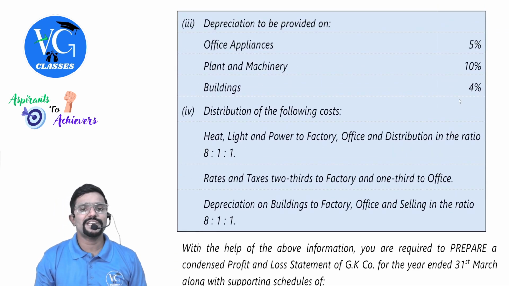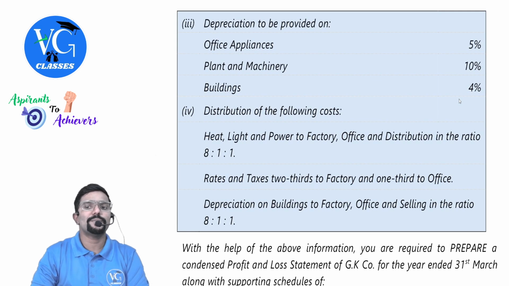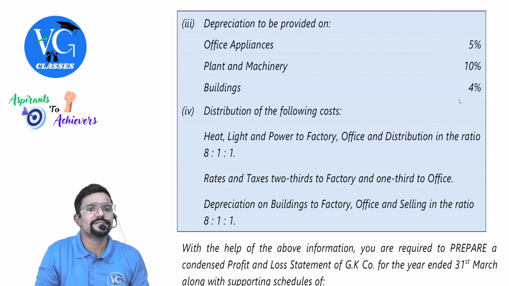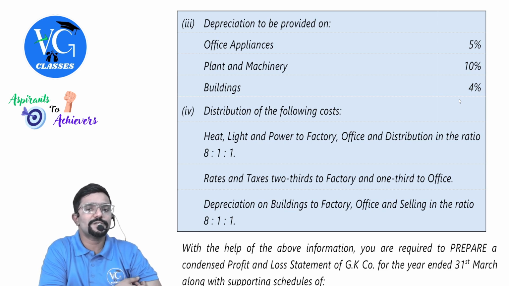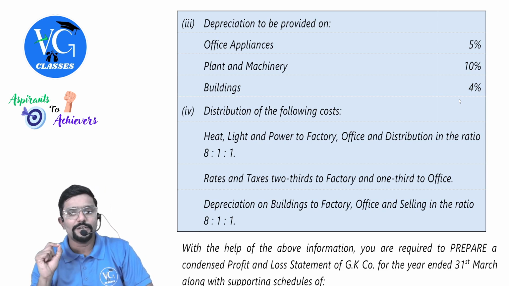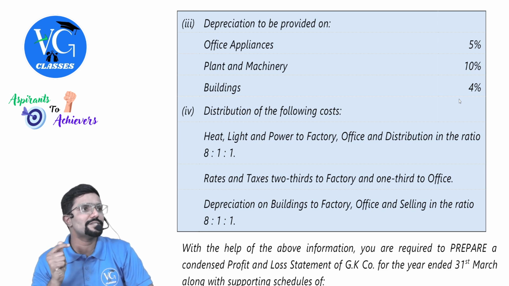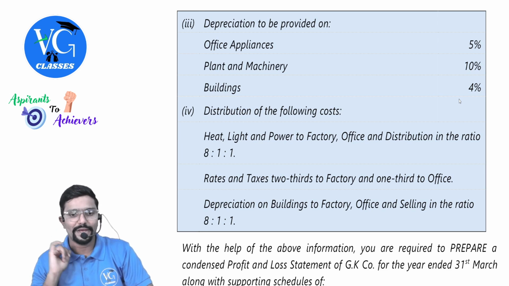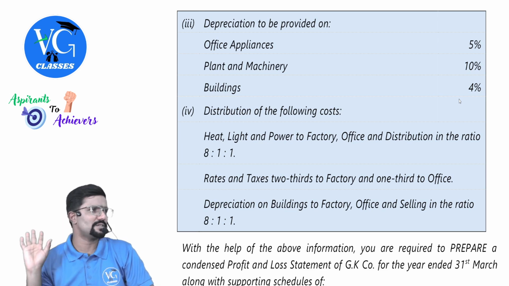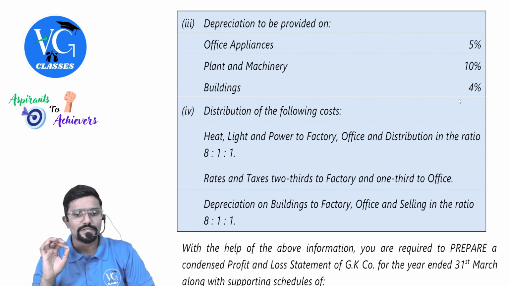Okay. Depreciation to be provided on office appliances 5%, plant and machinery 10%, buildings 4%. Distribution of the following costs. They have given some ratio. Heat, light, and power to factory, office, and distribution in the ratio 8:1:1. Rates and taxes 2/3 to factory, 1/3 to office. That's all. Only two proportions.